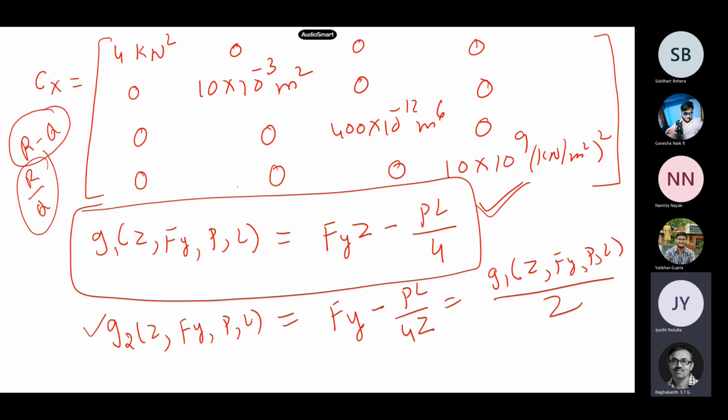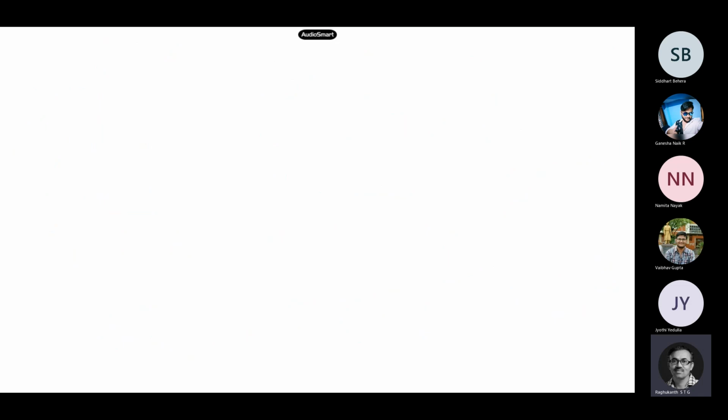So it should be the same answer. You should get the same answer. So here also, let us see whether you write it as fy into z minus pl by 4 or fy minus pl by 4z, you should get the same answer. So let us see whether we will get the same answer or not for this problem. You know how to calculate all those details.